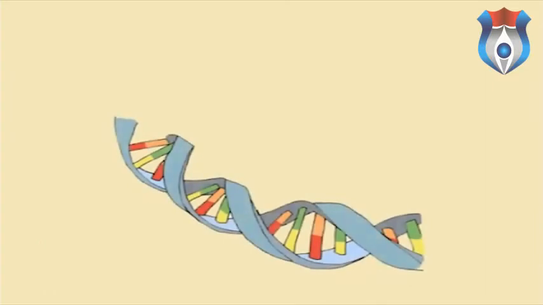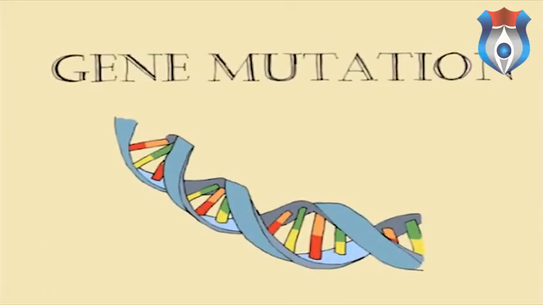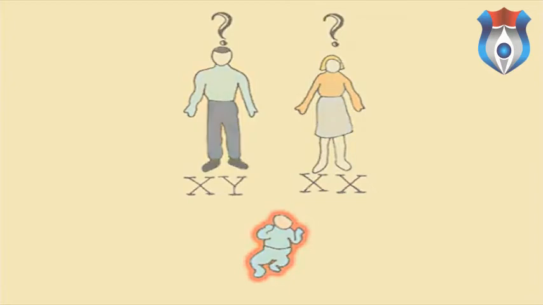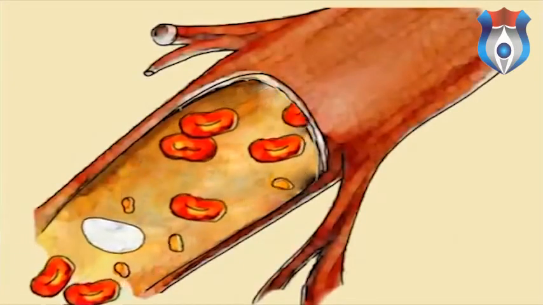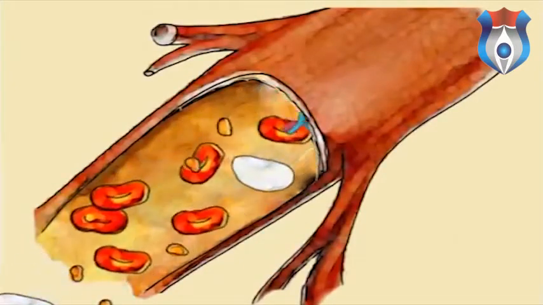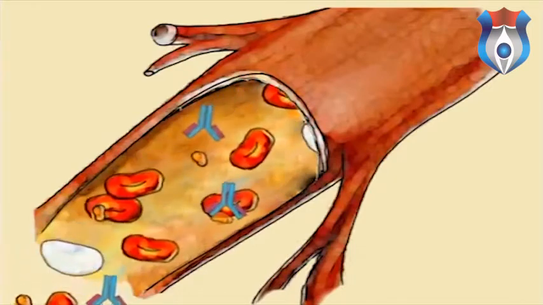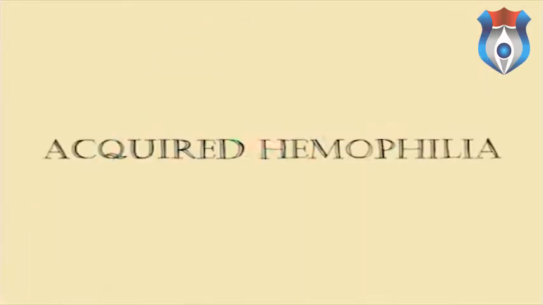Although rare, hemophilia can also be acquired from a genetic mutation. In this case, a child could be born a hemophiliac, regardless of the fact that neither parent is a carrier. It is also possible for hemophilia to develop after birth. The blood may spontaneously produce antibodies that block the clotting factors from working, leading to acquired hemophilia.